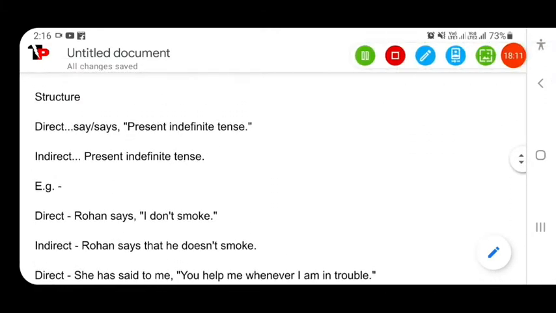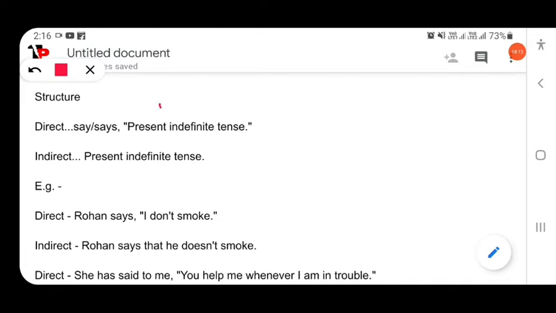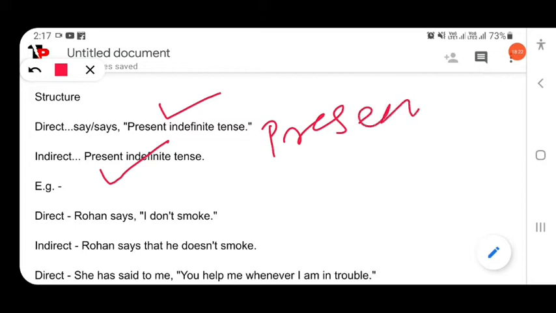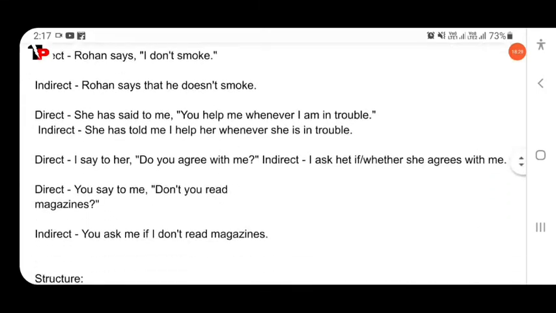Same, direct is present simple or present indefinite, indirect speech will also follow present indefinite tense. Present indefinite means simple present.